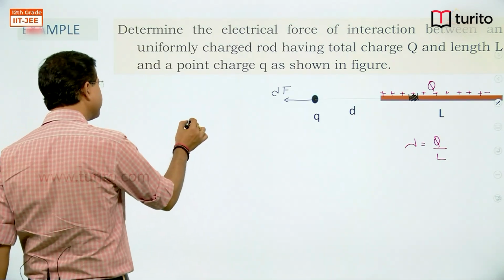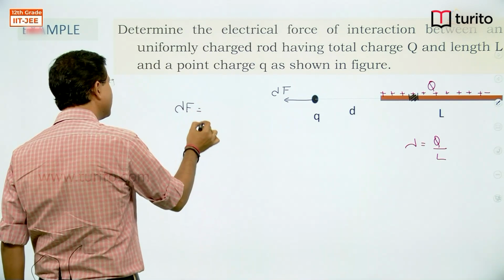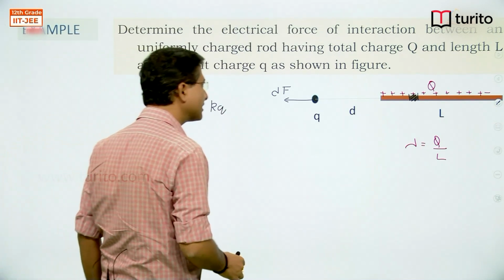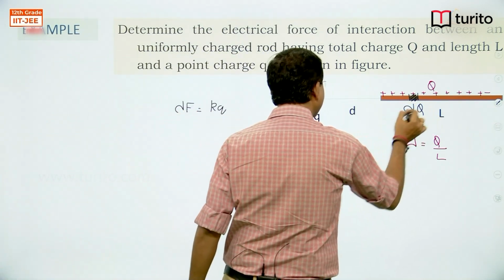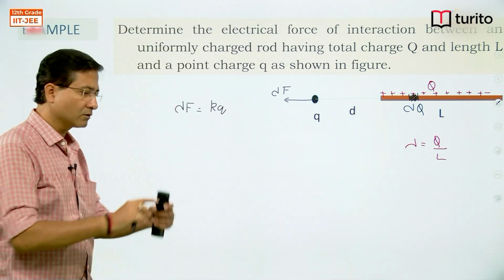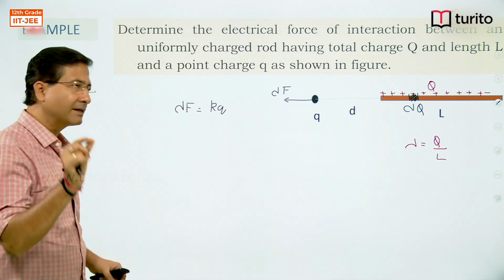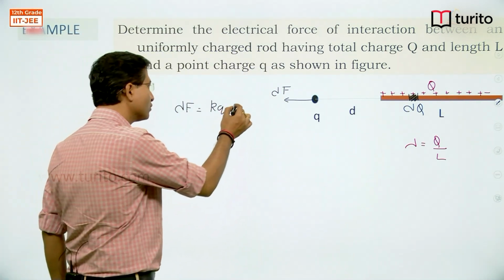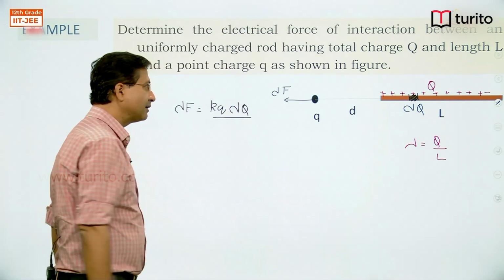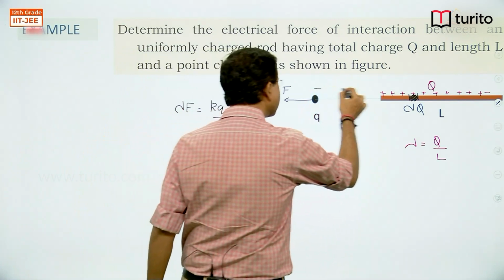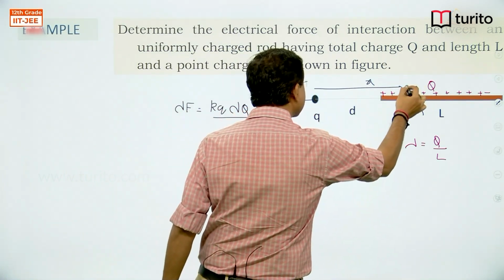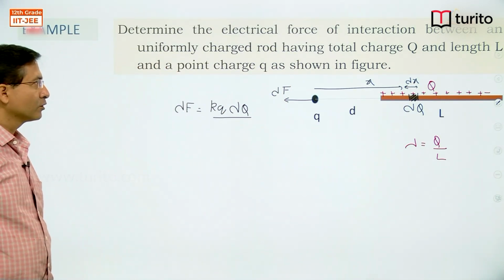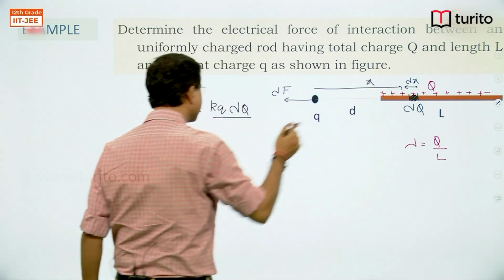So this dF I can write: dF is equal to k times q, and let the charge on this element be dq. Out of the total charge Q, we have taken a small part, let us call that dq. So q1 q2 divided by separation squared. Let this element be at distance x with thickness dx, right? So the separation between them is x square.